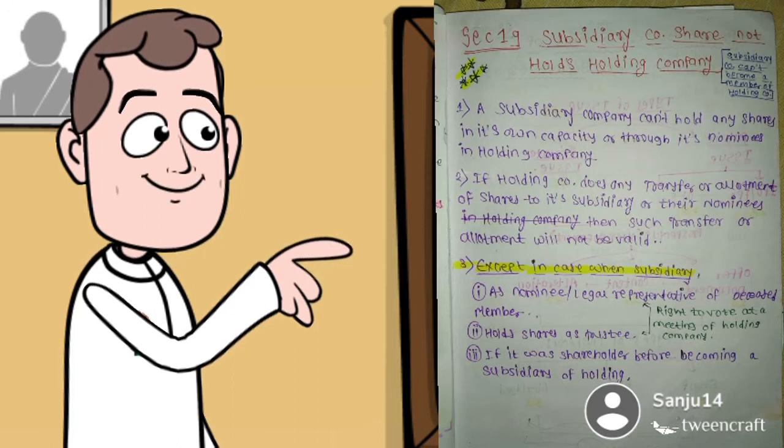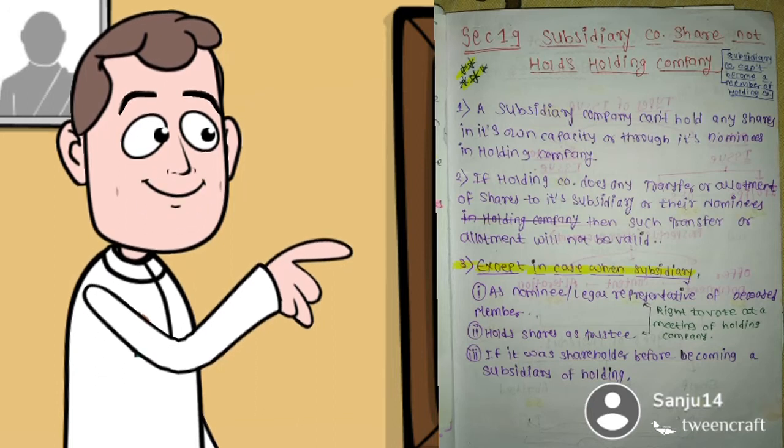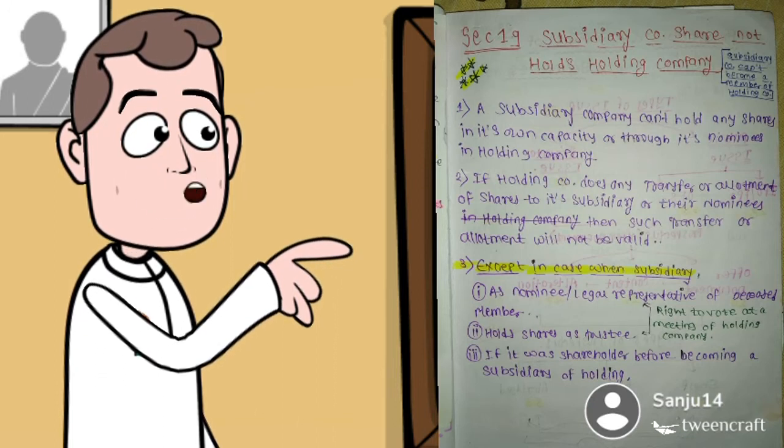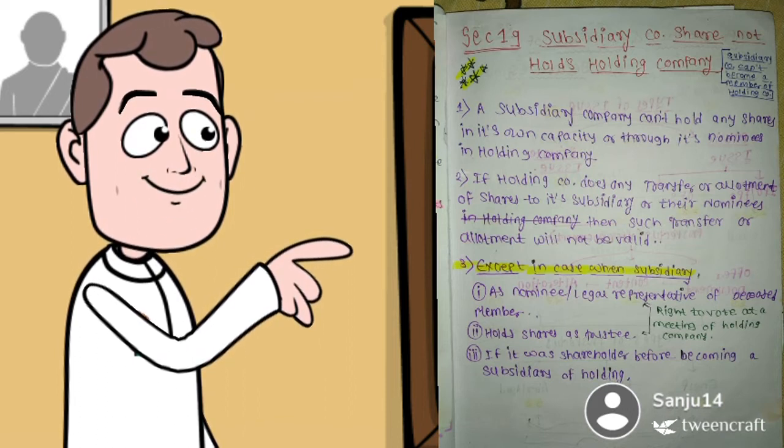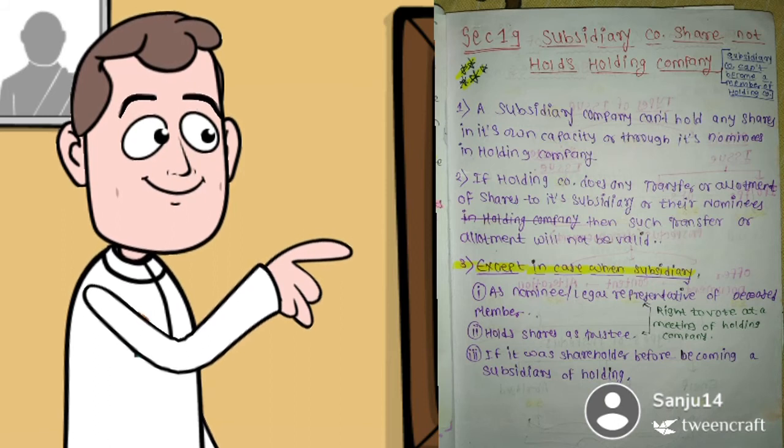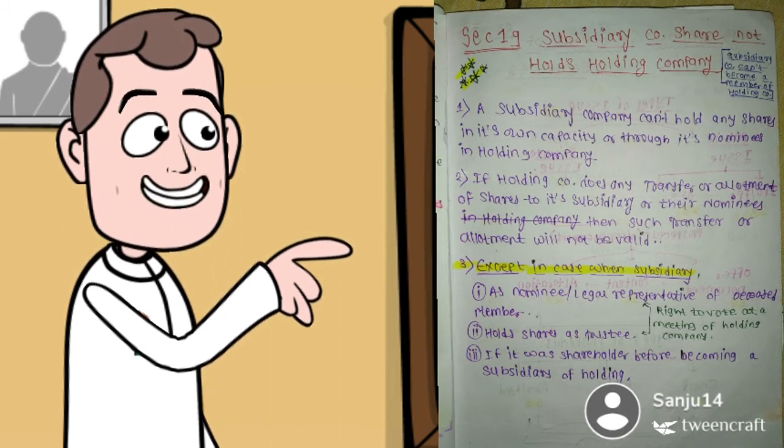Section 19. Subsidiary company shares not held in holding company, meaning a subsidiary company cannot become a member of the holding company. First, a subsidiary company cannot hold any shares in its own capacity or through its nominee in the holding company. If the holding company does any transfer or allotment of shares to its subsidiary or their nominees, then such a transfer or allotment will not be valid. And third, except in the case when the subsidiary holds shares: first, as nominee or legal representative of a deceased member; second, as trustee; and third, if it was a shareholder before becoming a subsidiary of the holding company.